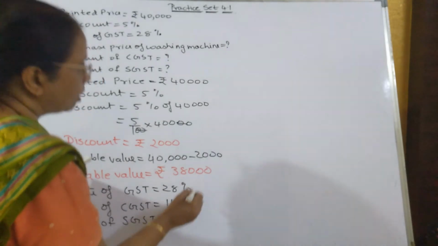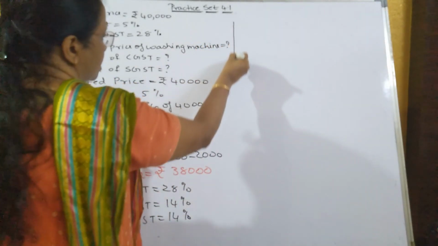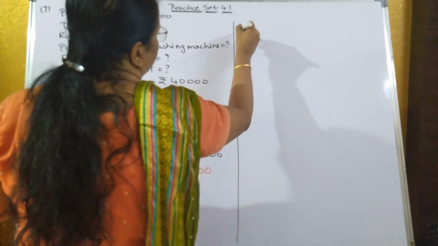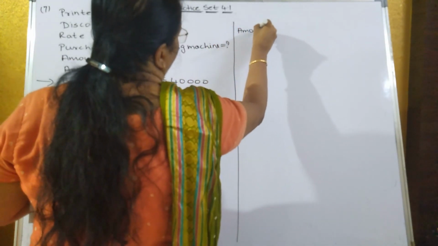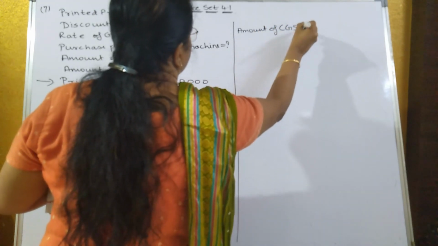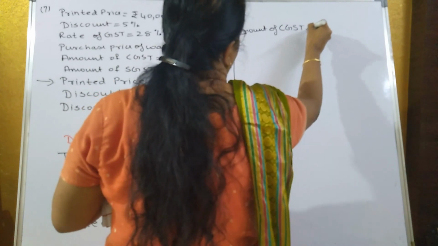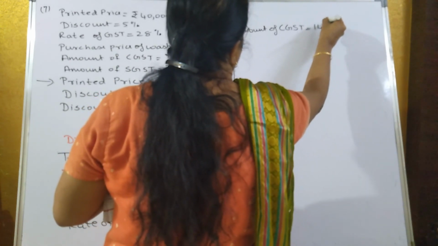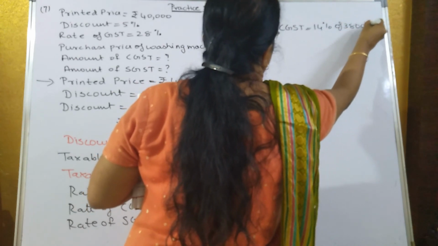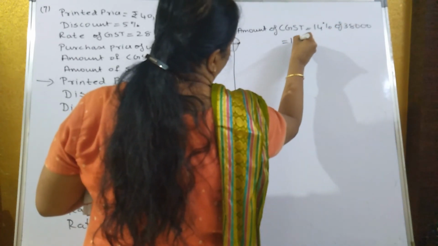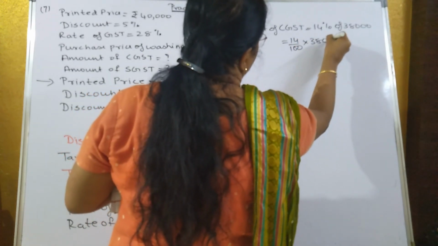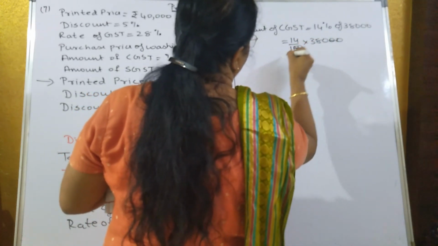Now you'll find out the amount of CGST. So amount of CGST is equal to 14% of 38,000. So that's equal to 14 upon 100 into 38,000. 2 zeros will get cancelled.